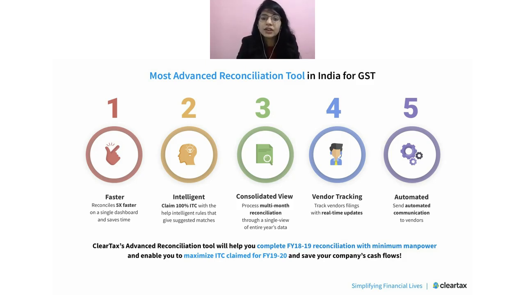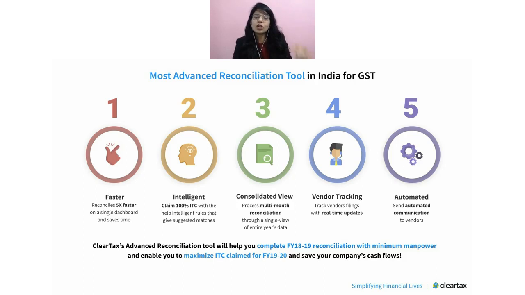If you can track all such documents, that will be a great thing for you. Similarly, if a certain supplier has not uploaded a document, it is important to track that too. You can remind them, hey, this document is still not uploaded, can you please upload it so that I can go ahead and claim ITC? All of that is also required.